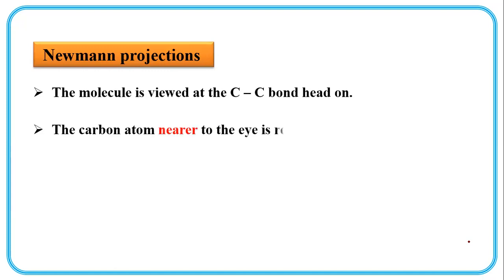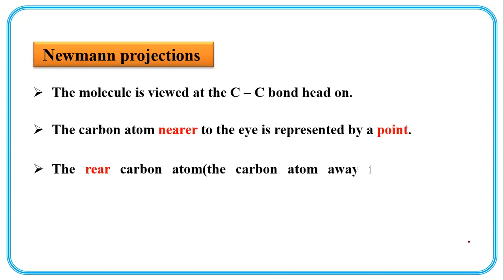Newman projections. The molecule is viewed at the carbon-carbon bond head-on. The carbon atom nearer to the eye is represented by a point, by a dot. The rear carbon, the carbon atom away from the eye, is represented by a circle.